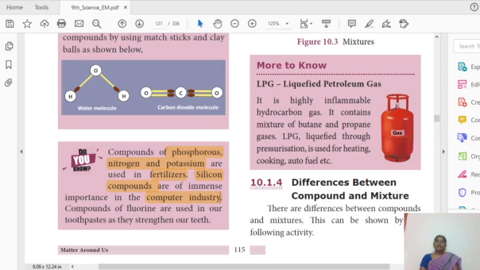Okay. Similarly, compounds of fluorine. Fluorine compounds are used in toothpaste manufacturing processes. Okay. So in the toothpaste manufacturing process they use fluoride to avoid tooth decay.